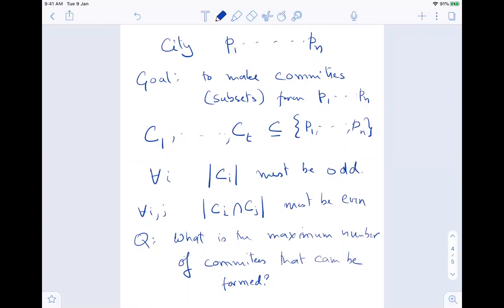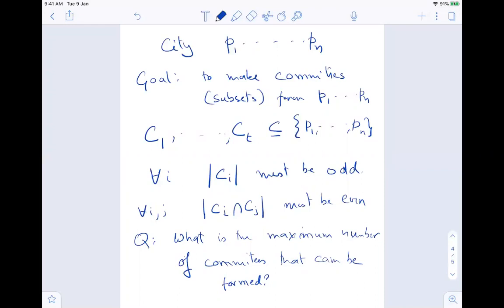We can form at least N committees anyway. How? Just put Ci equal to the set of Pi. Exactly. Every person can be a committee. Every committee has exactly one person, and the intersection is 0, because no person is in two committees. So this satisfies the rules, and T can be N. You can at least form N committees. Prove that you cannot form more than N committees.